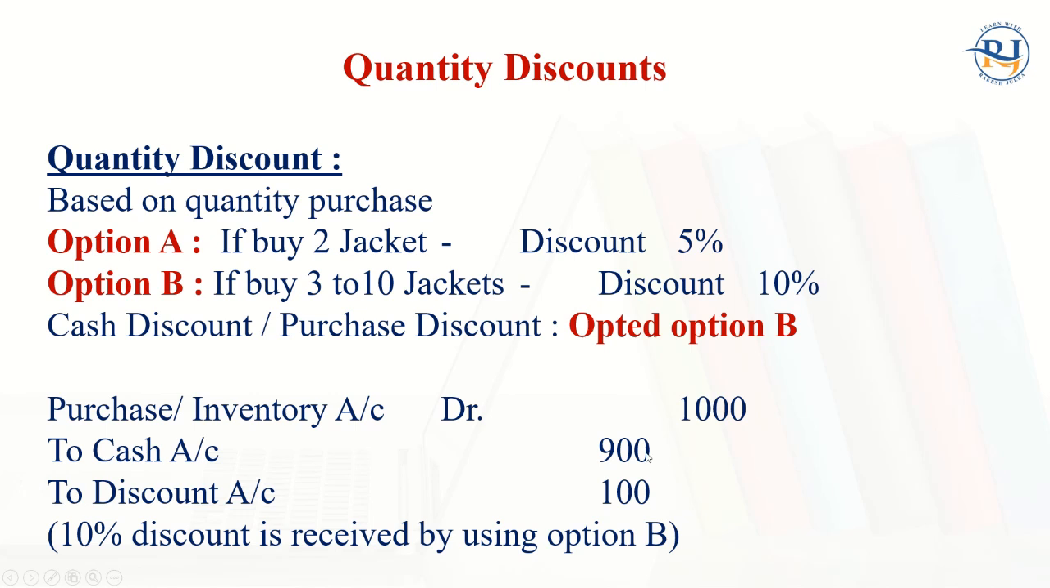Cash has gone $900 because 10% discount is 100 that we have received. So discount received is an income. So this is a credit. According to the rule of debit and credit in the nominal, debit all expenses and losses, credit all income and gain. So in this case, we are going to credit it because this is the income. So $100.